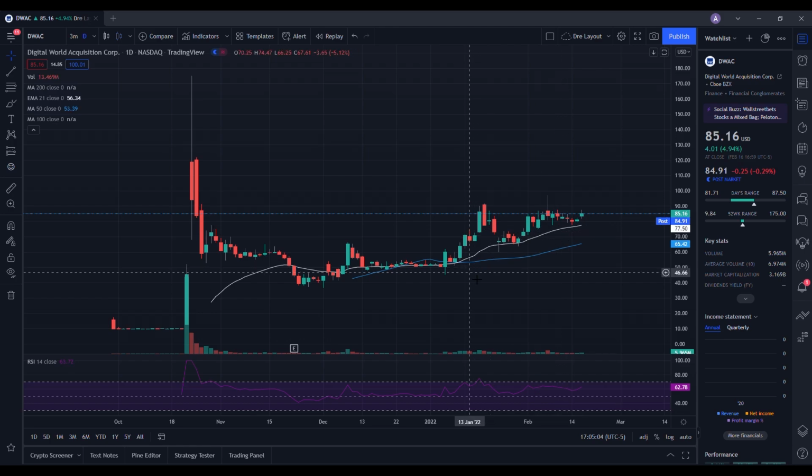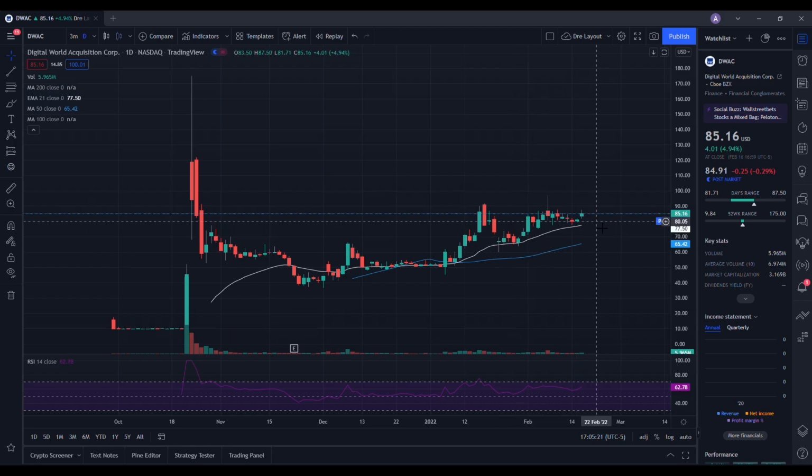Of course, when I was talking about getting into a position, it was when it was trading in the mid 50s. So if you are still in it, things are looking good for you. And like I said, this is going to be a $100 stock. Doesn't matter who disagrees with me or not, because you look at this trend that it's been on and look at the volatility we see in the market.